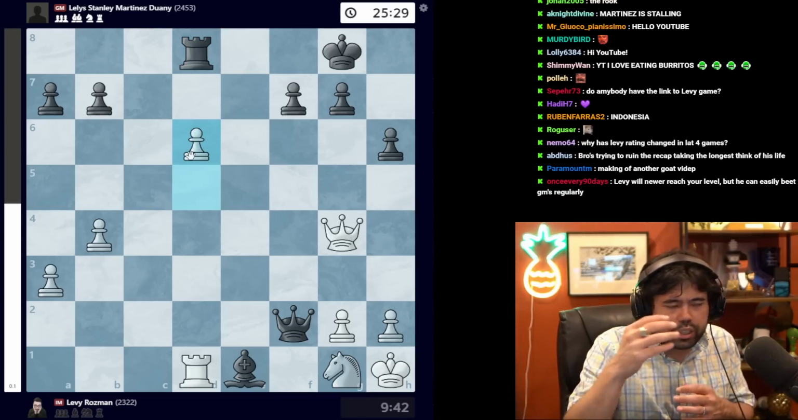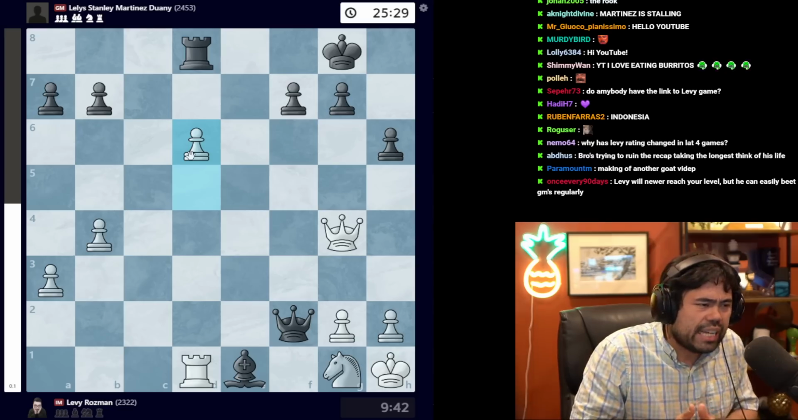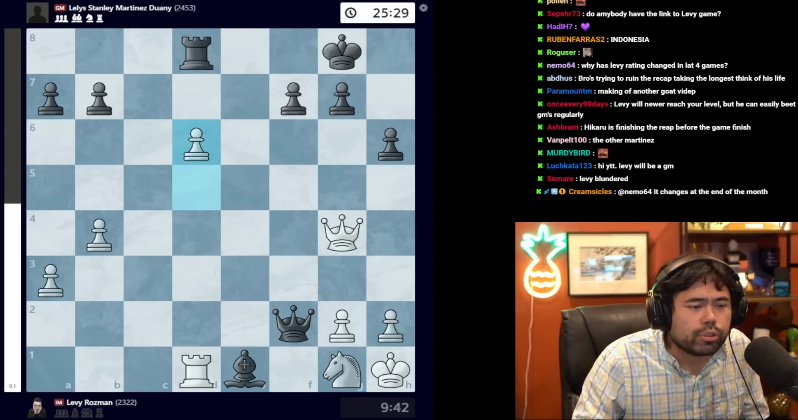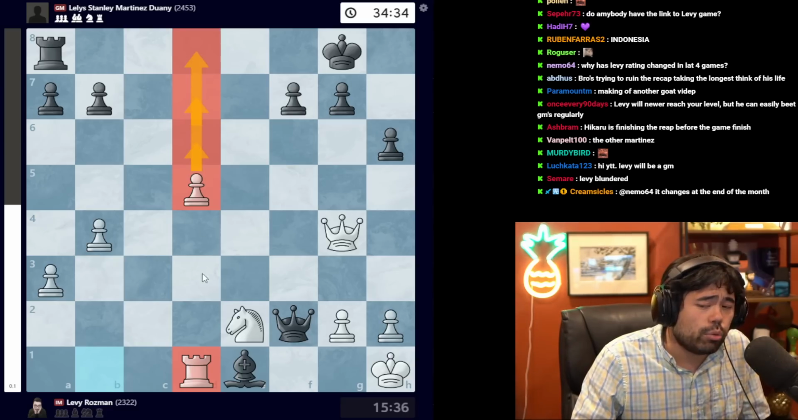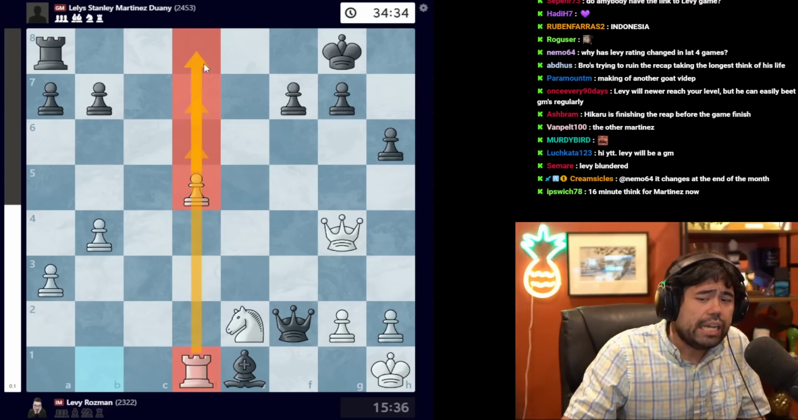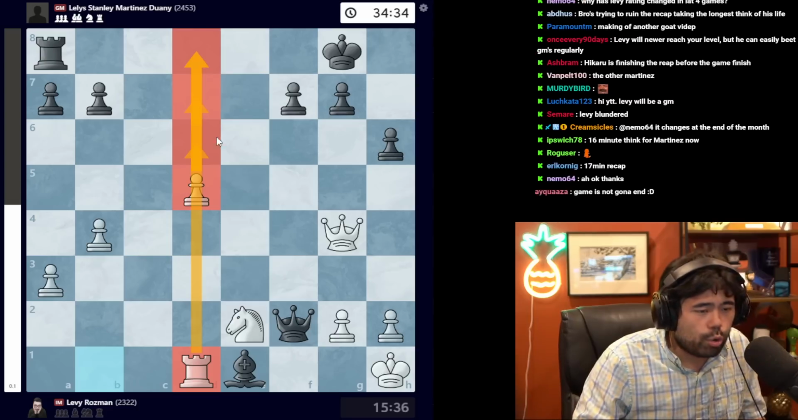Now one of the things you want to think about very frequently when you're playing chess is what are the concepts. Now when Levy puts the rook on d1 all the way back here, the rook is behind this pass pawn, and in general if you have a rook behind a pass pawn, you want to push the pawn forward.